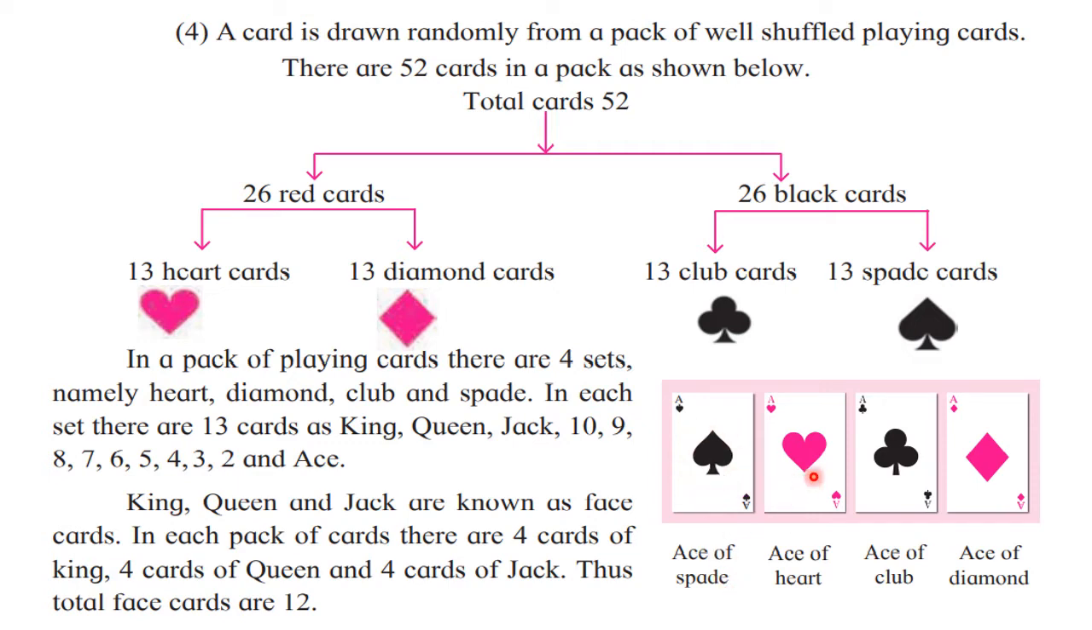Ace of spade, ace of heart, ace of club, and ace of diamond. So in this way, 13 cards are divided like this. 3 face cards, king, queen, and jack. Then 10, 9, 8, 7, 6, 5, 4, 3, and 2, they are called as number cards. And finally, we have one card which is neither face card nor number card. It's called as ace. So in this way, we can write the sample space for this pack of cards. We can divide the pack of cards in this way. Now let's go ahead.